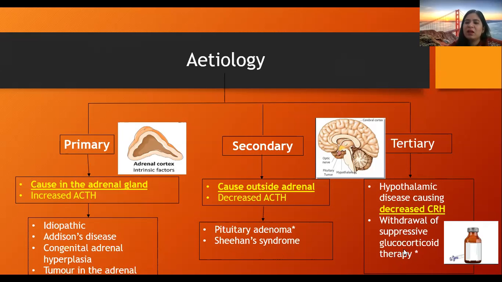That means the patient has some other disease for which he is taking steroids or glucocorticoids, and sudden withdrawal of those medicines will now cause adrenal insufficiency. Right? So, to summarize, three types: primary, secondary, and tertiary. Primary when the cause is in the adrenal gland, and secondary and tertiary when the cause is outside the adrenal gland.